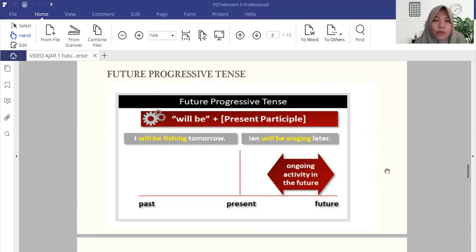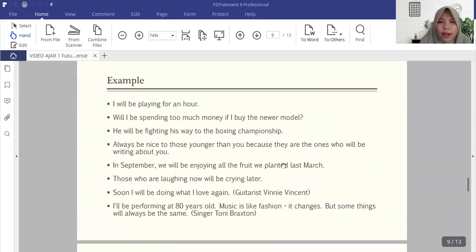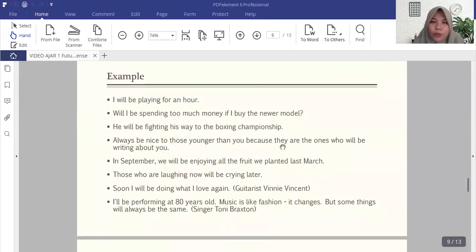At that time, for example, you will go to the fishing place at 8 o'clock in the morning. So at 9 o'clock, you will probably still be fishing there. So the future progressive tense says something about an ongoing activity in the future. These are more examples about the future progressive tense.